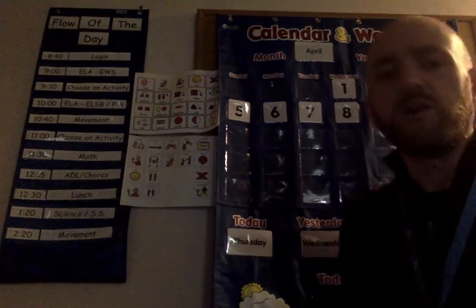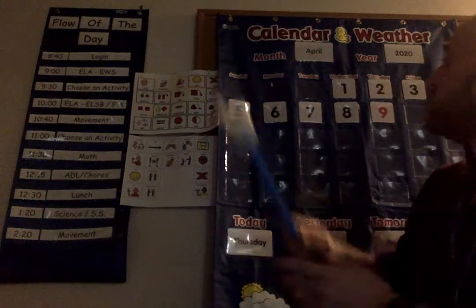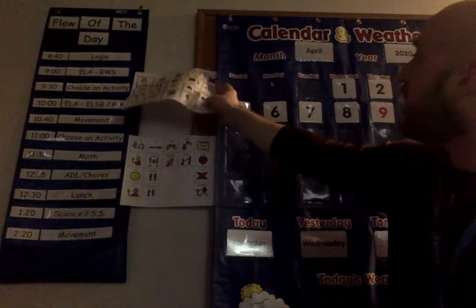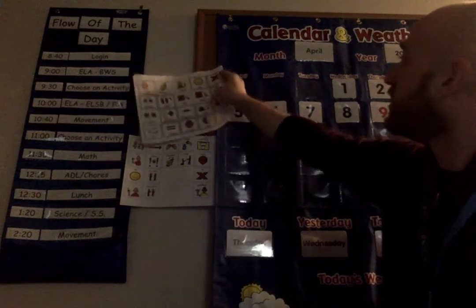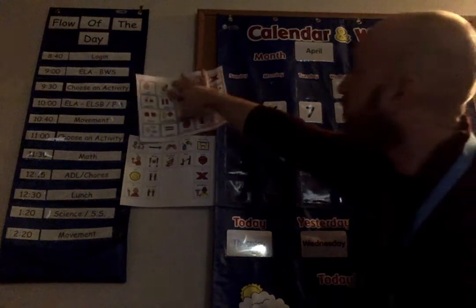Once you're ready with your morning message, we know we always start our morning message by writing our name. So, boys and girls, please write your name on top of your morning message. All right, and then after you write your name on your morning message, we know we look at our classroom calendar. Mr. G is just fixing the calendar.